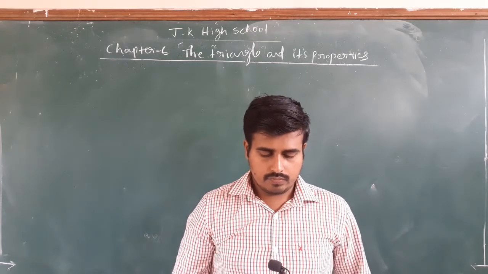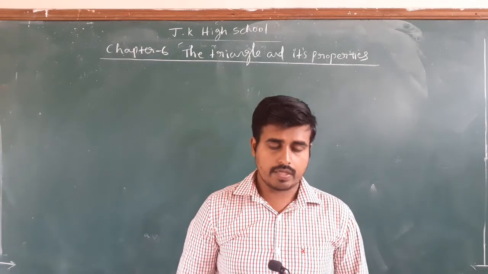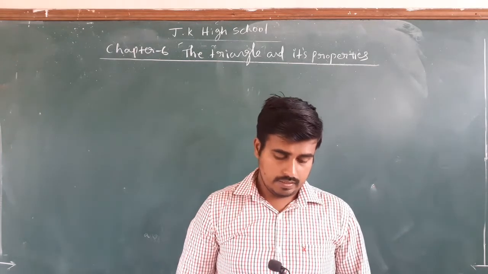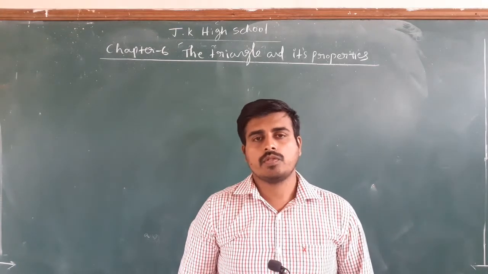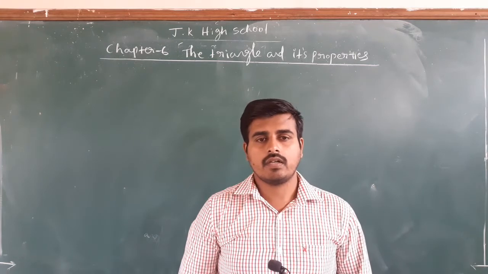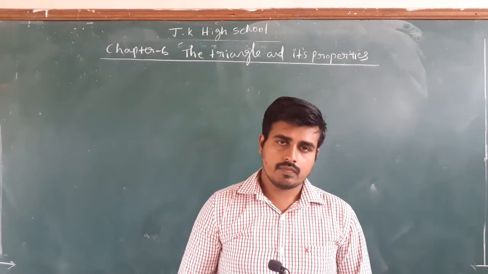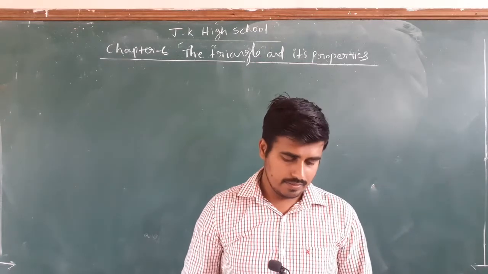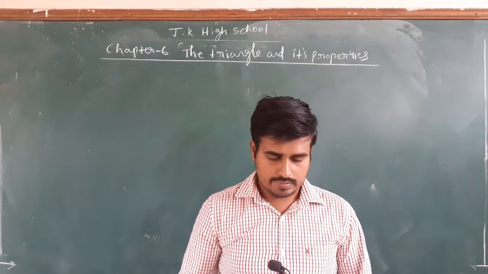And we can classify the triangle also depending upon the angles formed: acute angle triangle, obtuse angle triangle, right angle triangle. We all studied different types of triangles in our last class, that is in 6th standard. So a few other properties of the triangles are discussed here.